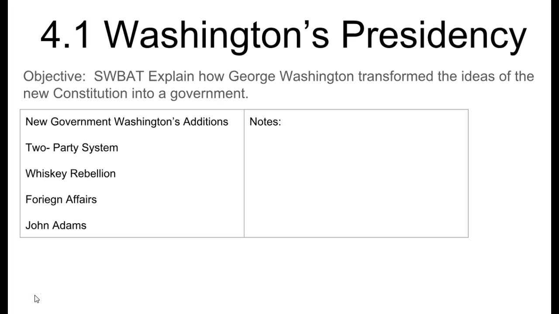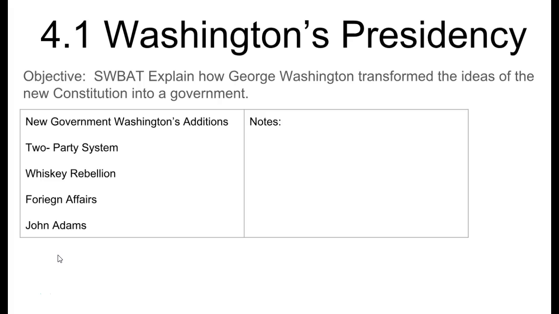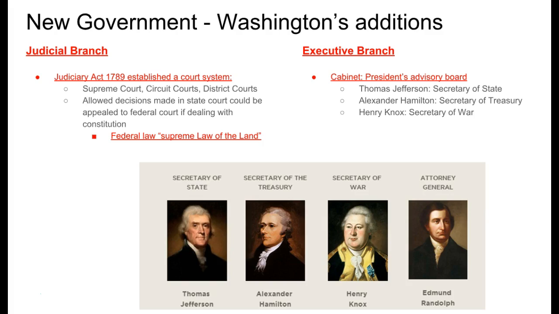On the left-hand side of your notebook, this is what you should have written down: New Government, Washington's Additions, the Two-Party System, Whiskey Rebellion, Foreign Affairs, and John Adams. The new government, how Washington added and made it his own.